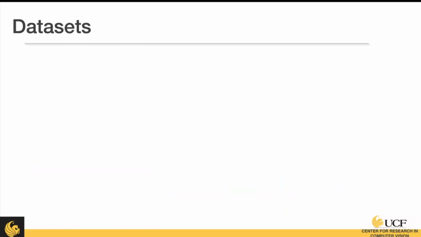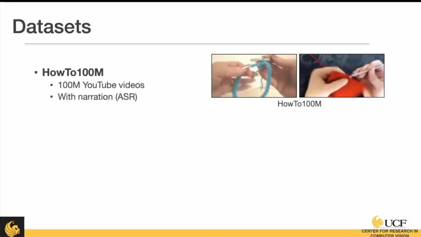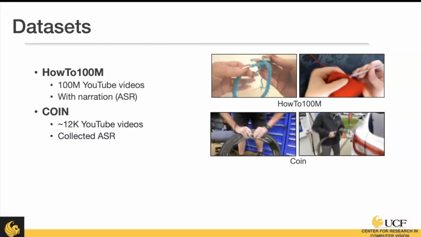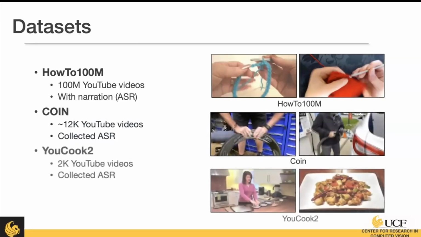So the datasets we use: first is HowTo100M, which is a YouTube dataset with automatic speech recognition as our language signal and the video as our visual signal. And we're going to focus on videos that have craft or do-it-yourself activities. Next is COIN, which has more everyday activities such as refilling your car or changing a tire. And finally, YouCook2 is a long cooking dataset, so it has long cooking instructional videos.